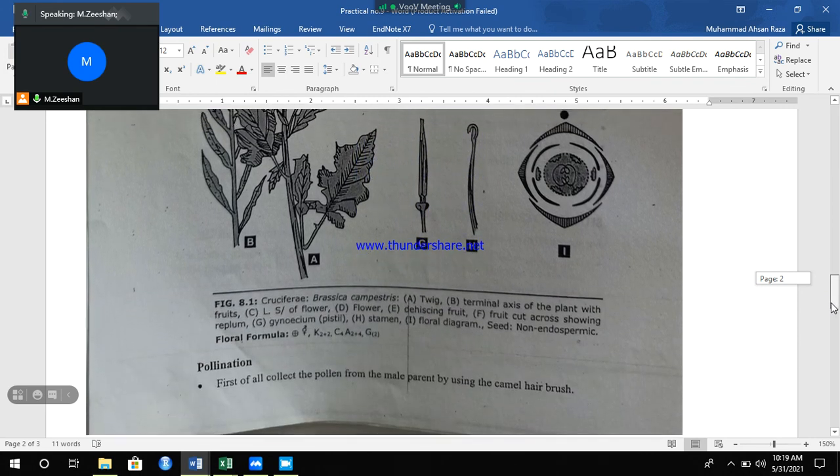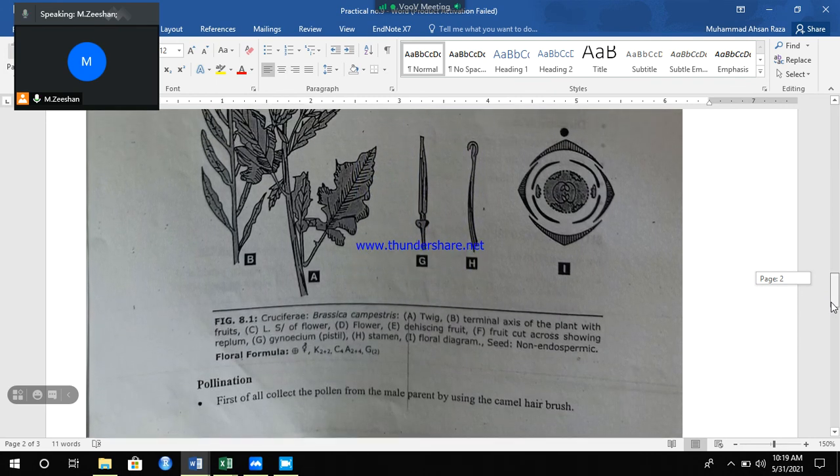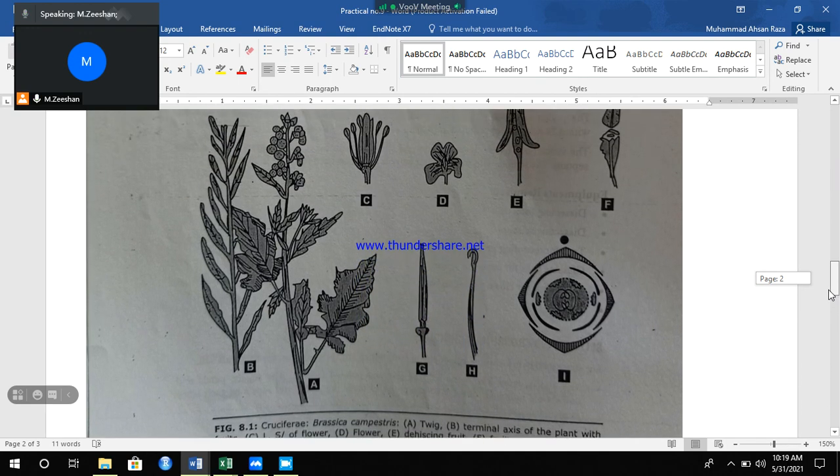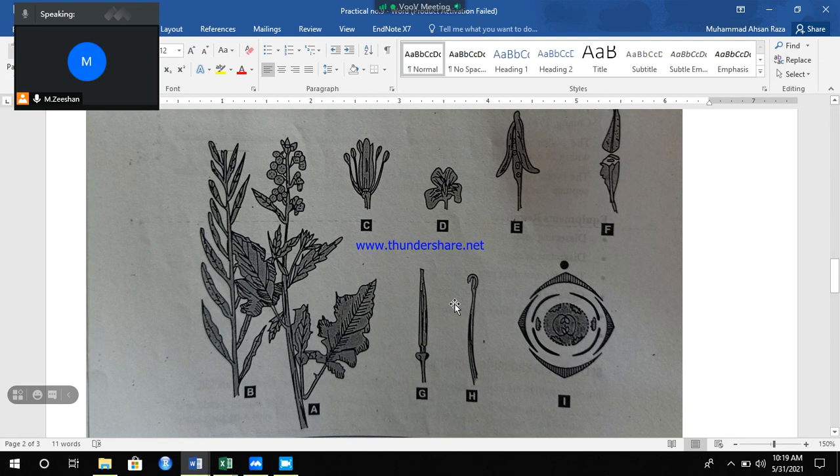So first of all we explain this. This is the raceme, and on it the flowers are arranged. This is a complete raceme of flowers. When we want to emasculate, after the emasculation we want to pollinate this raceme with different pollens, with different varieties of pollen. We have to cover each flower with a different bag.